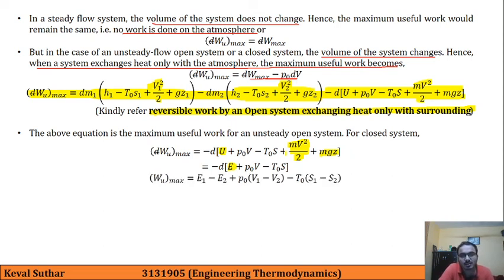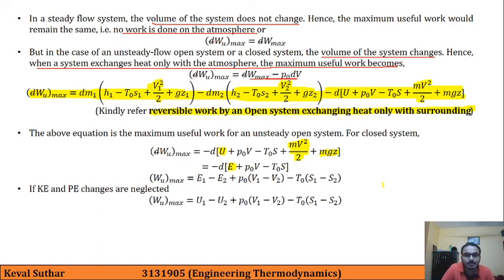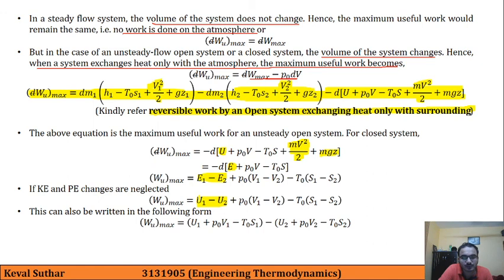And this whole equation was in differential form. In total form, we can write down that it is E1 minus E2 plus P0 (V1 minus V2) minus T0 (S1 minus S2). If kinetic and potential energy terms are neglected, then simply we can replace this total energy term with internal energy term, because mv square by 2 and mgz will not be present now. This can also be written in another form.